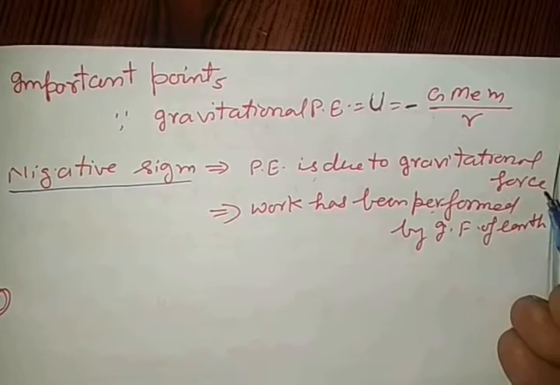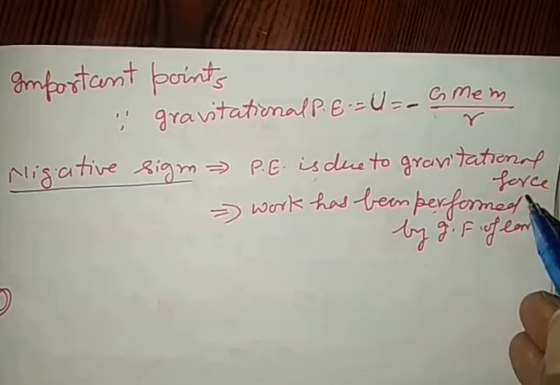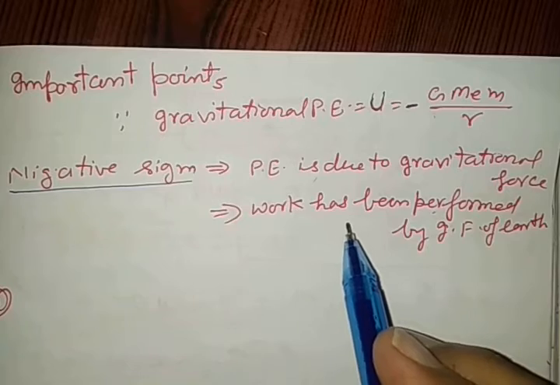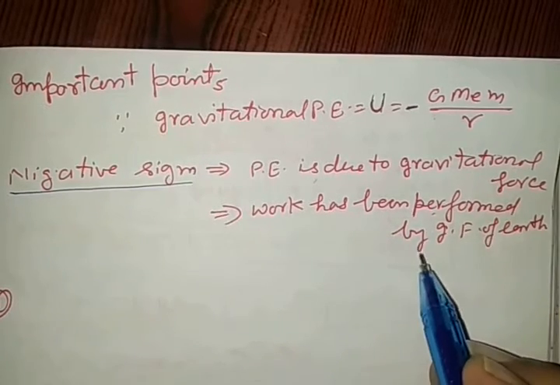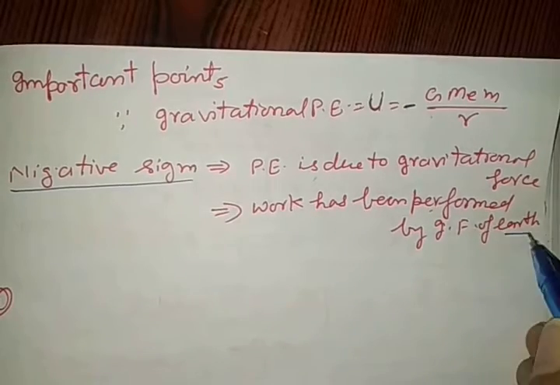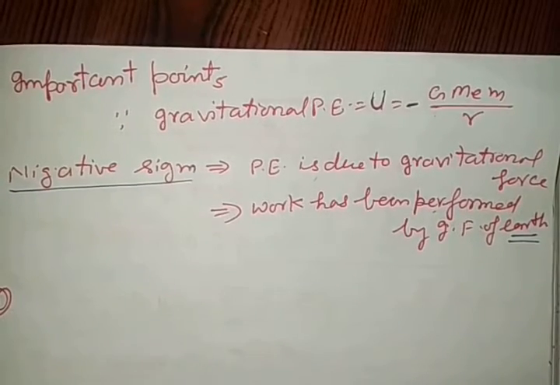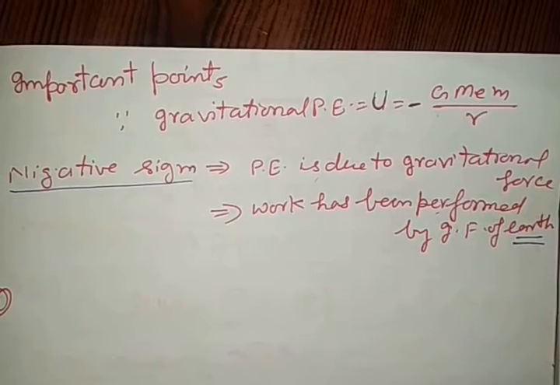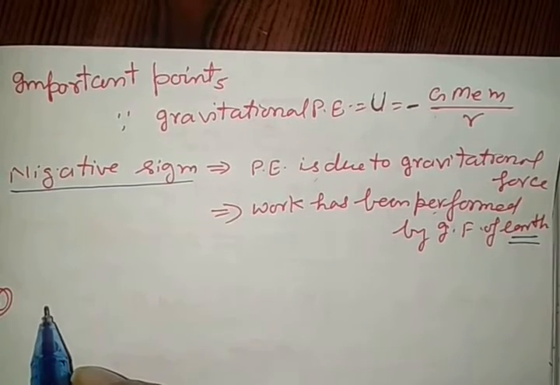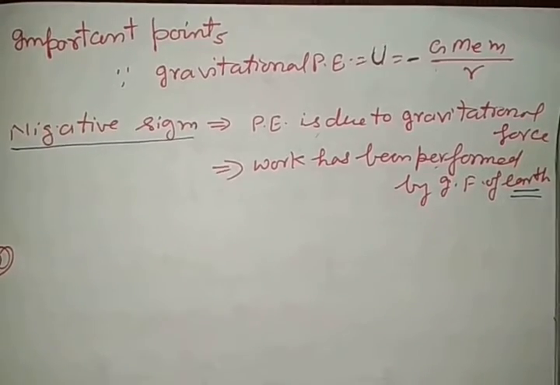As a result, we may say that work has been performed by the gravitational field of the earth to produce the gravitational potential energy in the gravitational field. Now we want to see the second important conclusion regarding that.